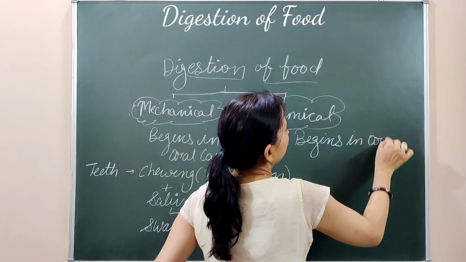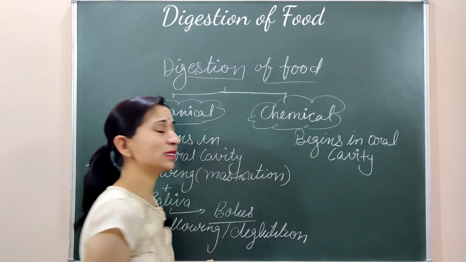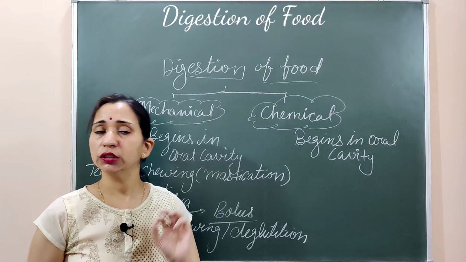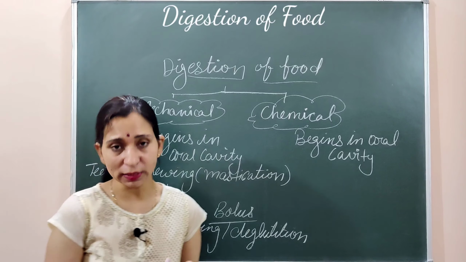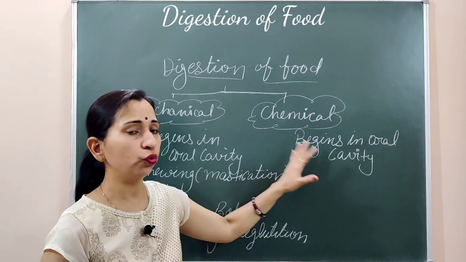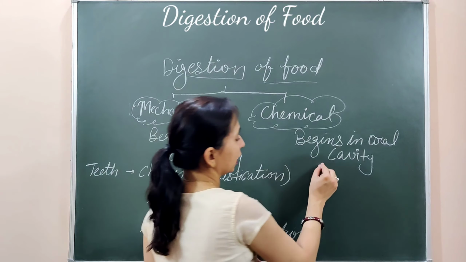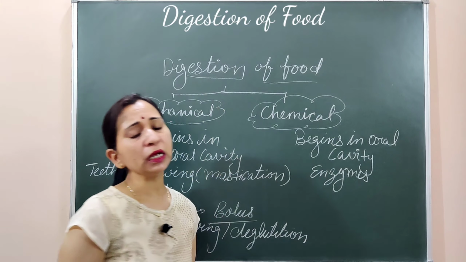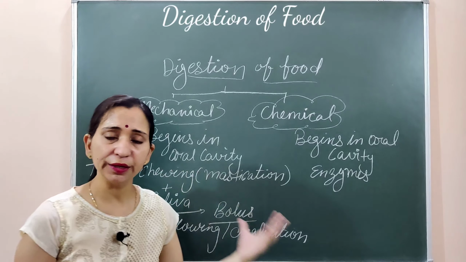ये भी oral cavity में begin हो जाता है, and for chemical digestion many enzymes are secreted. Here also in the oral cavity, for the chemical digestion the saliva gets secreted, and saliva contains an enzyme known as salivary amylase enzyme or the ptyalin enzyme, which helps in the chemical digestion of the food in the oral cavity. So this is about the chemical digestion. For the chemical digestion, enzymes are required, and many kinds of enzymes help in the chemical digestion. So enzymes की भी different categories होती हैं.